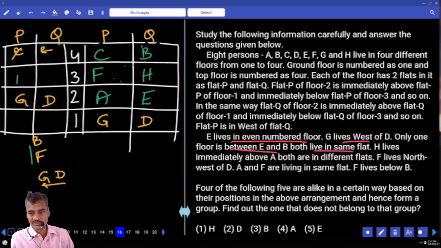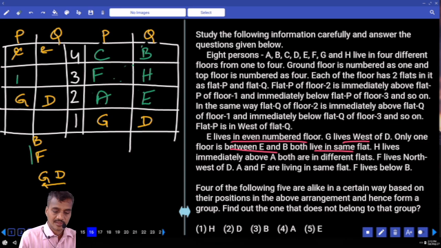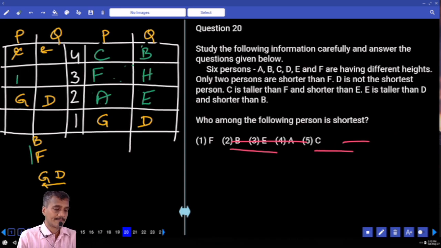G lives to the west of D. One person between E and B, and one B. Both live in the same flat. H lives immediately above A and both are in different flats. F lives to the northwest of D and A and F are living in the same flat. F lives below B. Now this is the information we have, question number 16 to 19. Then next one, 20 onwards.